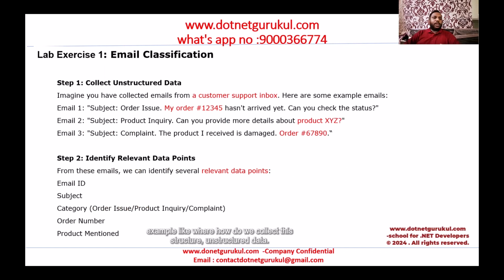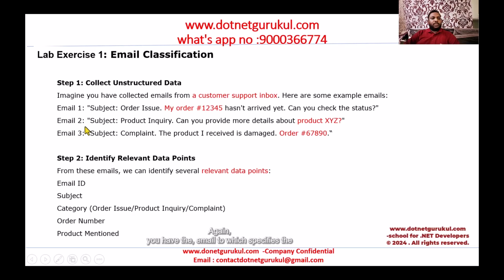So here is an example of how we collect this unstructured data and how we make the data points. Let's assume that you have a customer inbox support for a particular online shopping. We receive certain emails from the customers, and we analyze these emails, make proper data points, and project those data points into a proper, meaningful table. This is the first email that I could see: the subject is an order issue for a particular order number, saying that it has not yet arrived and asking for the status.